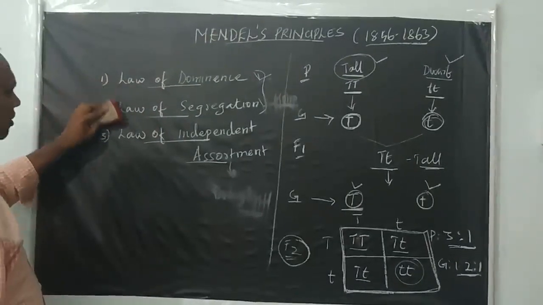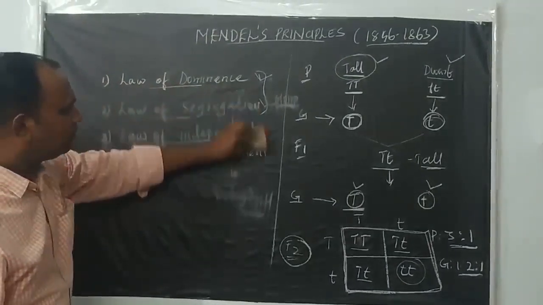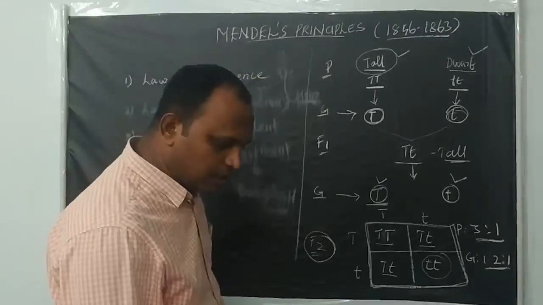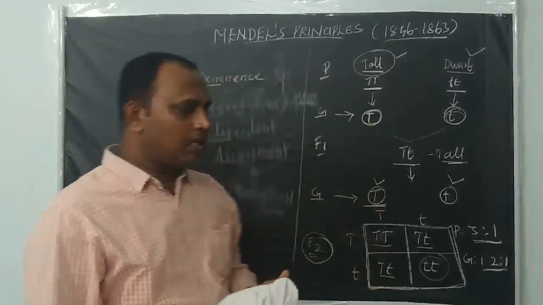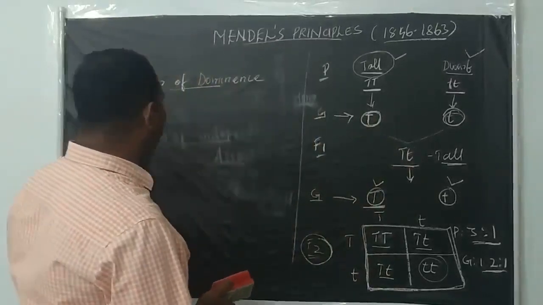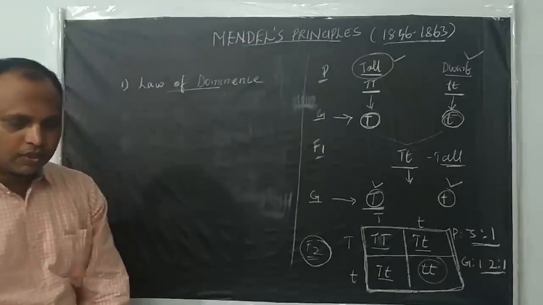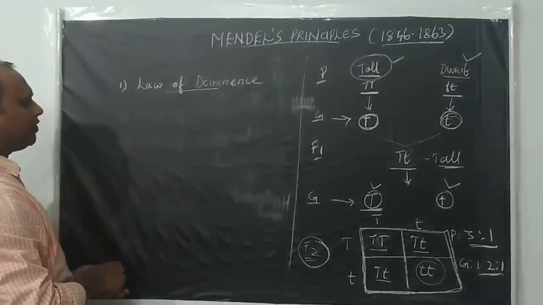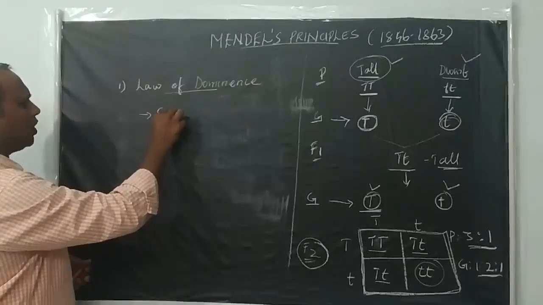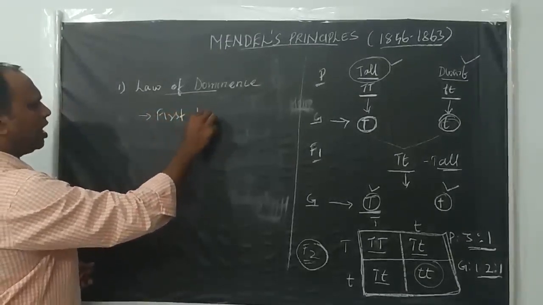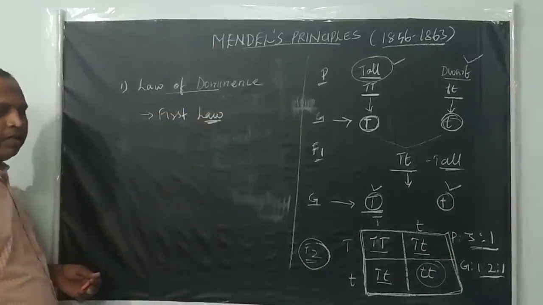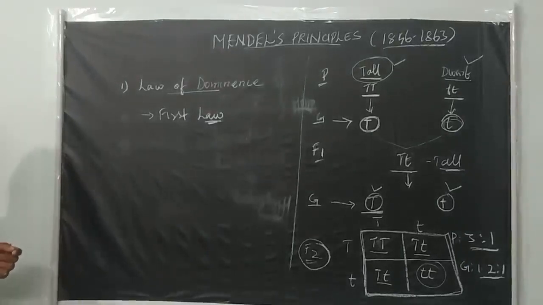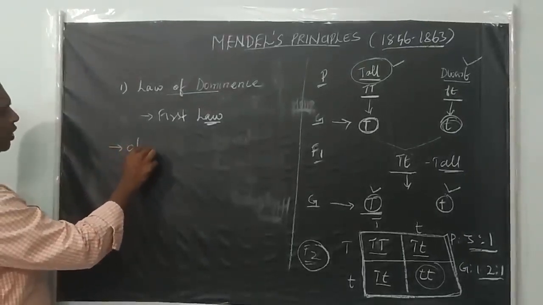First we will start with the law of dominance. He proposed this law based on the monohybrid cross observation. The first law is the law of dominance, also called Mendel's first law. And the law of dominance states that characters are controlled by